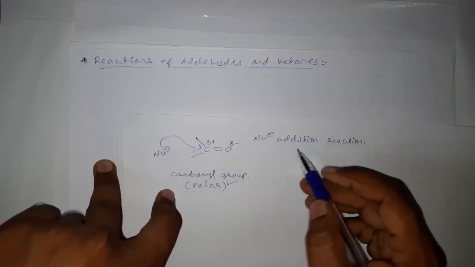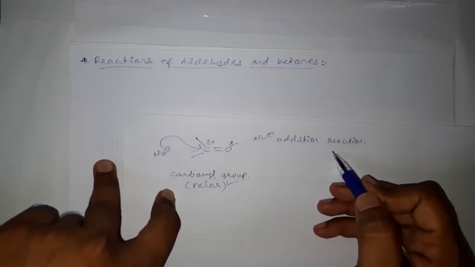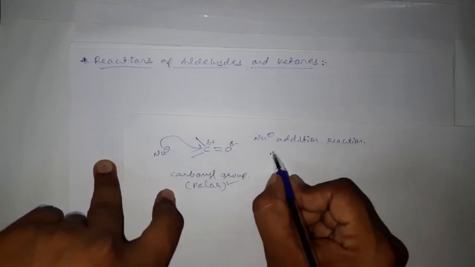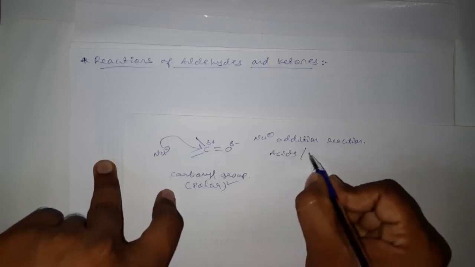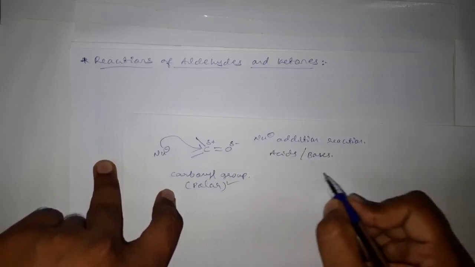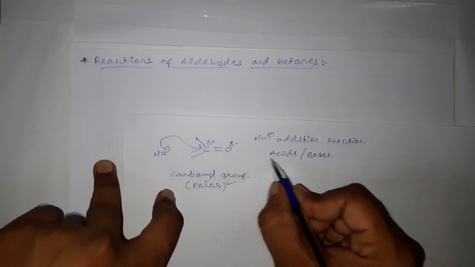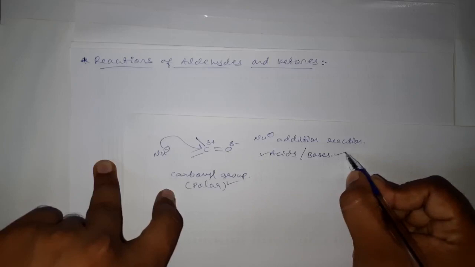These nucleophilic addition reactions of aldehydes and ketones can be catalyzed by either acids or bases.